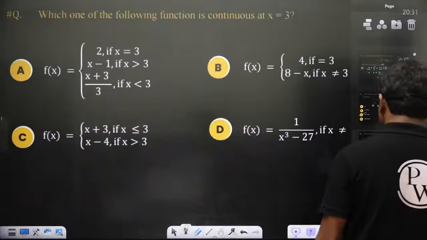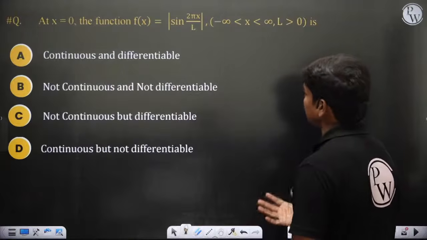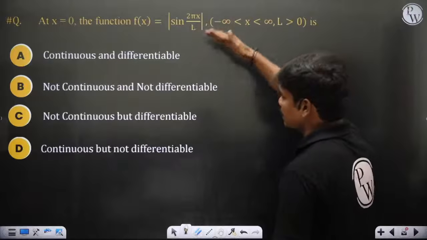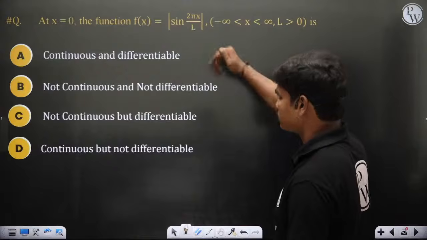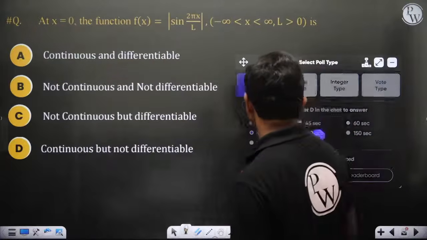So let's see. Come on, solve this question. At x equal to 0, the function f of x is equal to mod sin of 2 pi x by L, where x goes from minus infinity to infinity, and L is some positive constant. Is it continuous, differentiable, not continuous, not differentiable? Come on, think. Single choice. I'm giving maybe 90 seconds.